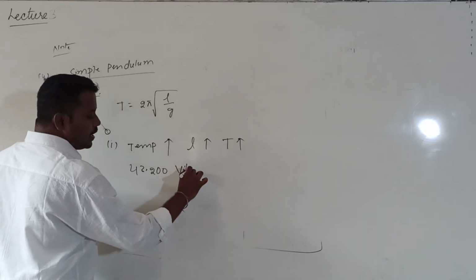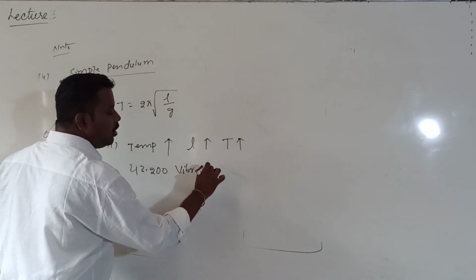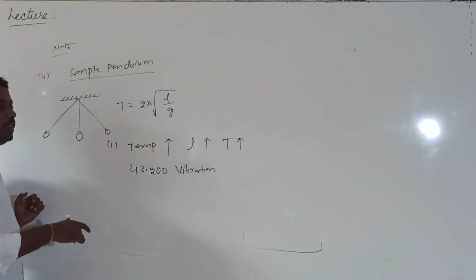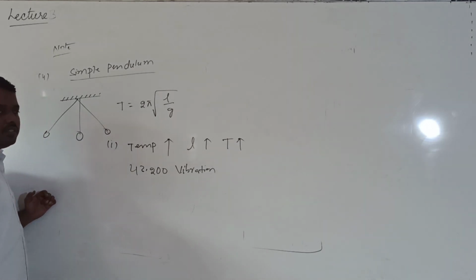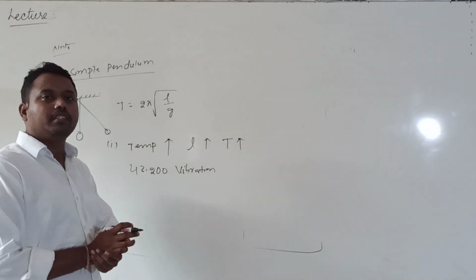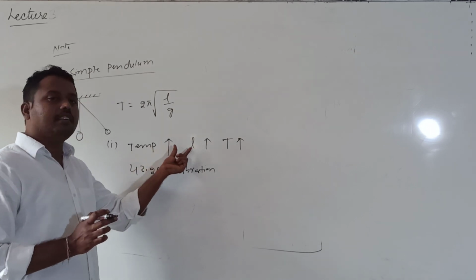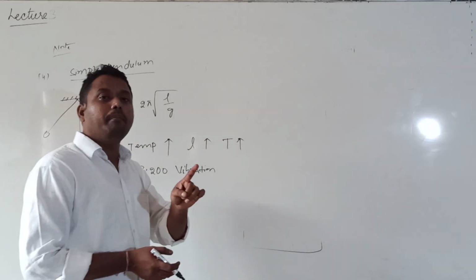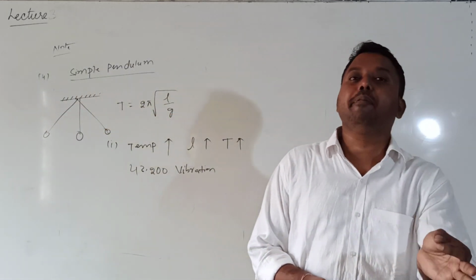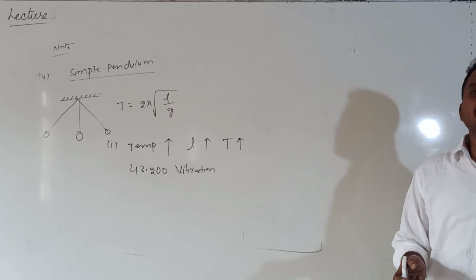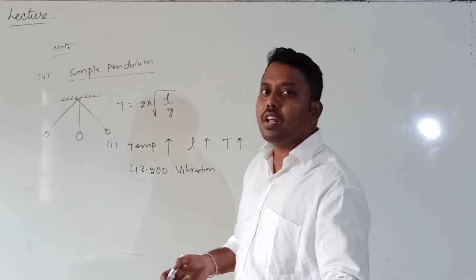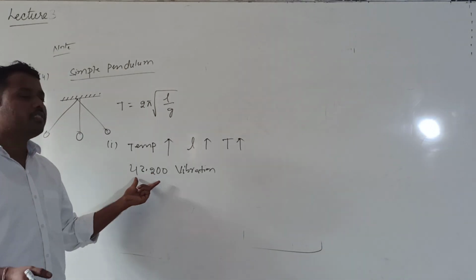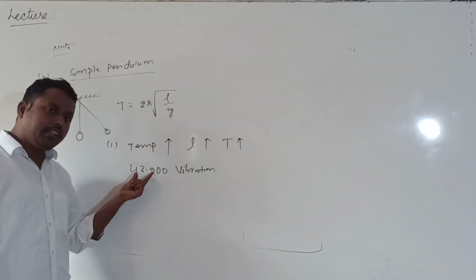43,200 number of vibrations per 1 day. You take a pendulum clock, in that pendulum clock per 1 day, it will make 43,200 number of vibrations at a normal room temperature. But whenever temperature increases, length value increases, which causes the time period to increase. Remember, here time is not increased, time period is increased. Time period means the bob will take more time to complete one oscillation. That means the number of oscillations will be less than 43,200.